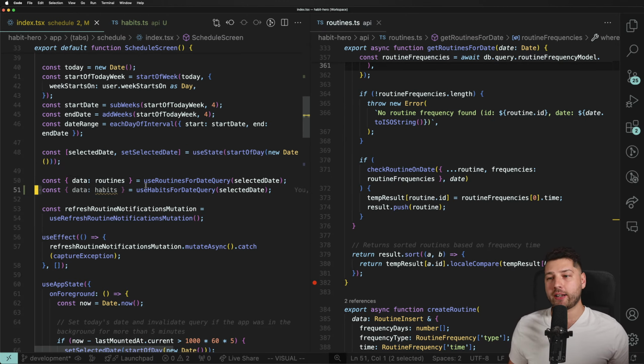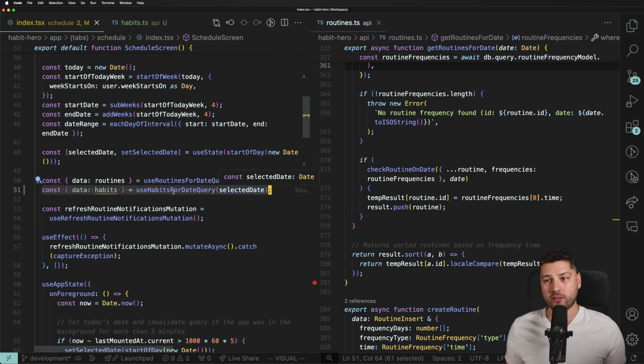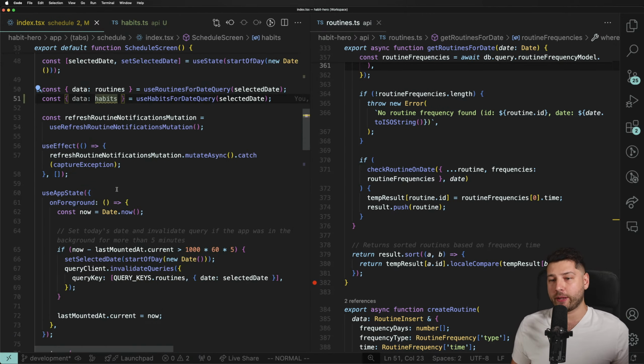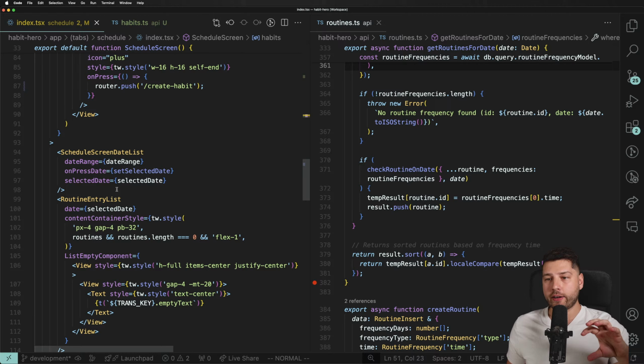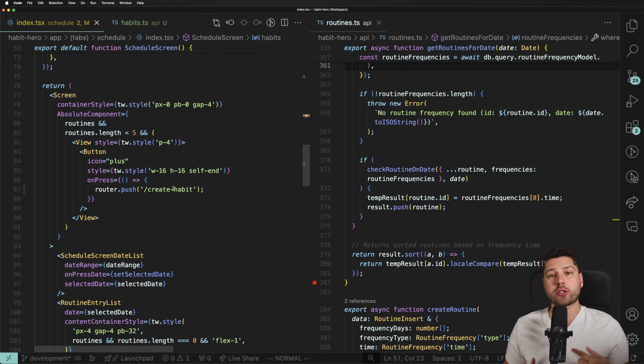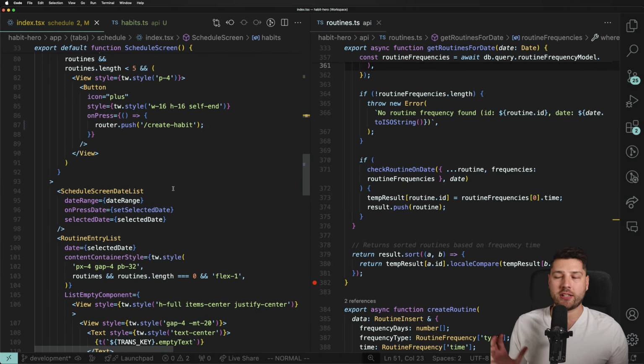I just now created the equivalent version for the habits, use habits for date query. So that now we have the habits. But as you can see here, habits is declared, but its value is never read, right? So we're not using the habits. What I want to do is go through the code that is routines. So like this routine entry list component over here, we're going to have to migrate this to an actual habit, the habit entry list as well. And we're going to slowly start changing all of the routine stuff to habits.